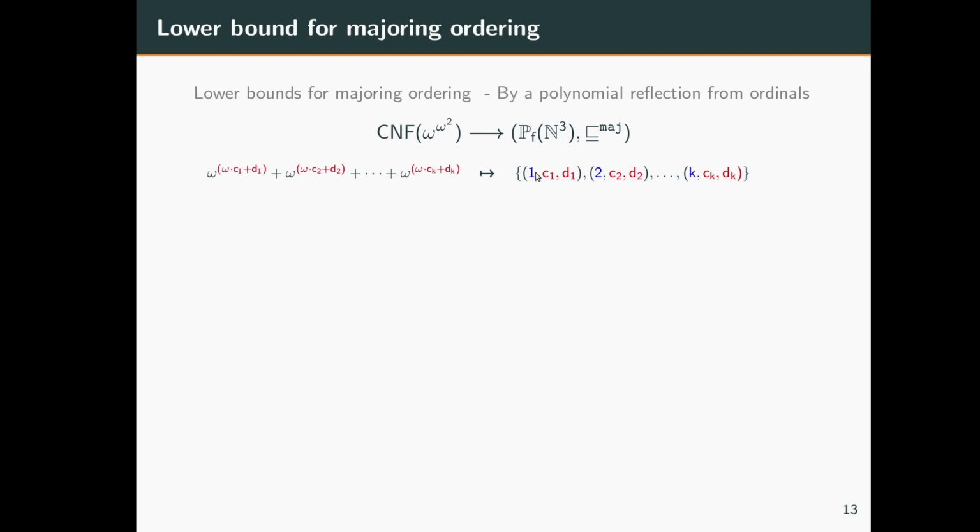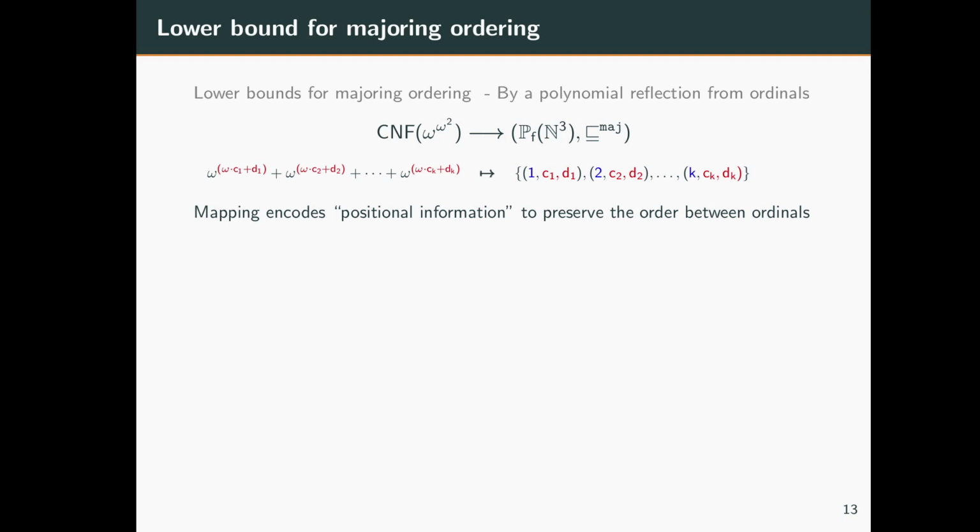a 1 before it. So we get an element in N^3, (1, c1, d1). Similarly, we take the second exponent, extract its coefficients c2, d2, and add a 2 before it, (2, c2, d2), and so on. The main idea is that this mapping encodes enough positional information to preserve the order of exponents between any two ordinals. That's roughly the main idea.